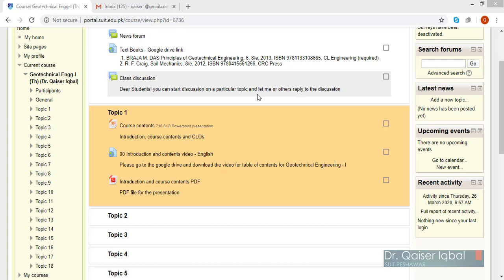Some of the faculty were asking that because the file upload limit is 2 megabytes on the portal, they are not able to upload large files. So for that, I have suggested one solution: they can add their files to Google Drive and then copy a link over here. It will also work very easily, and students will just have to click on the link and they will be directly taken to the Google Drive.